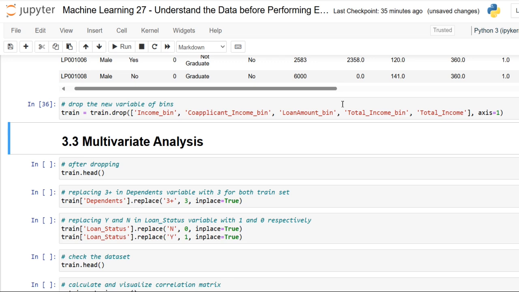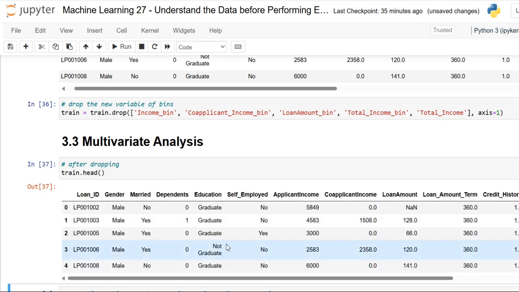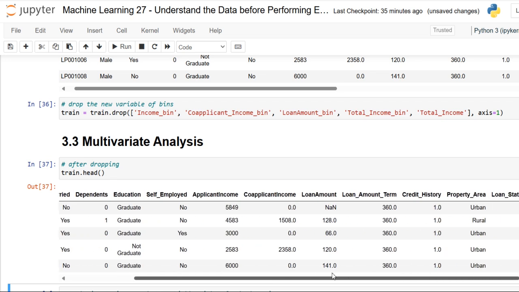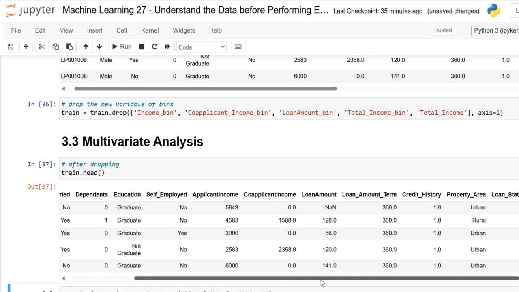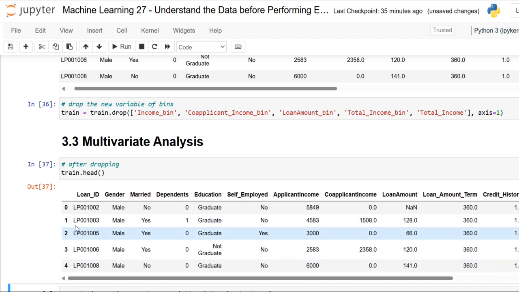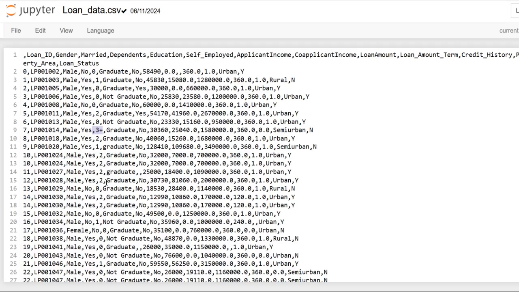See, actually here before going on towards multivariate, I just want to have a view of the head, what it is. Yeah, I think this is the original training data. And secondly, going towards this dependent, actually we have this as 3 plus. So kindly just have a note of it, this 3 plus. We will change the 3 plus in the dependent variable to 3 to make it a numerical variable.